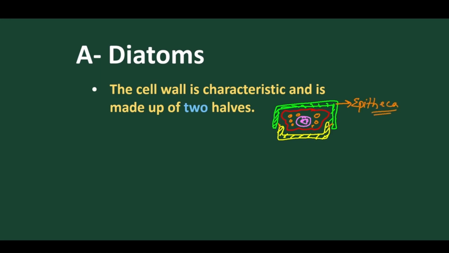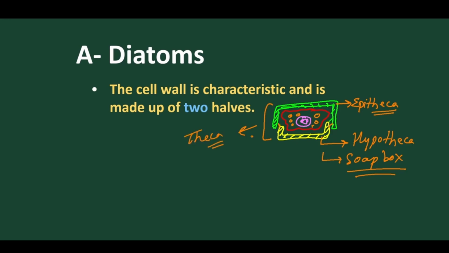Epitheca. So theca is the covering of the cell wall, and the lower part is called hypotheca. Got it? And they look like a soap box like structure. This is a very important question. Both these walls together are called theca. So both the walls are called theca.